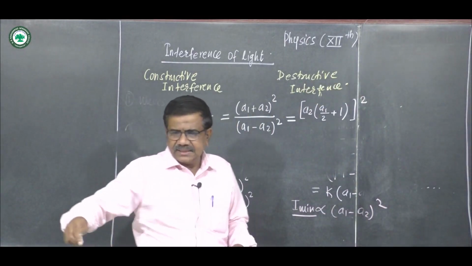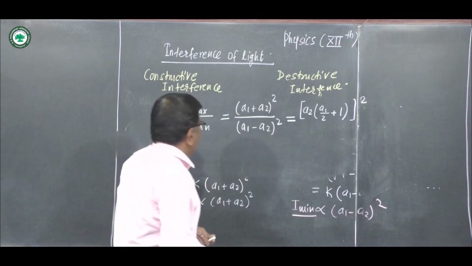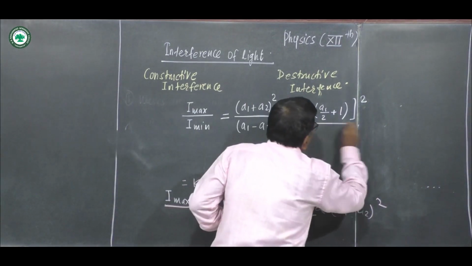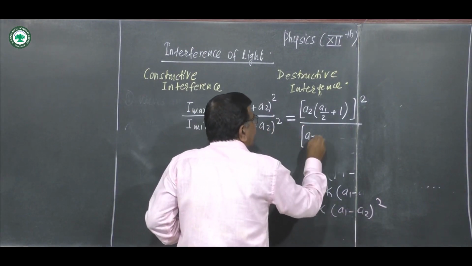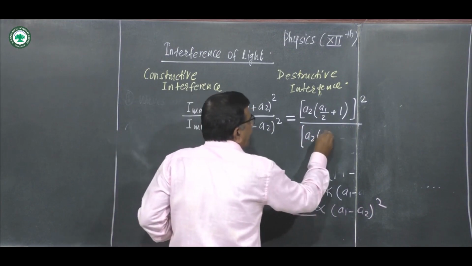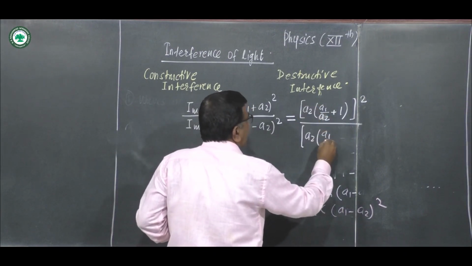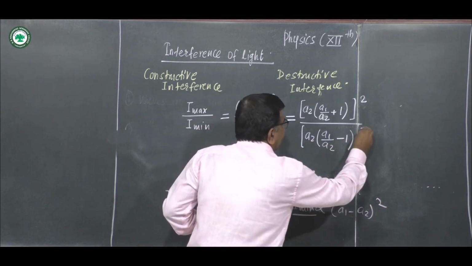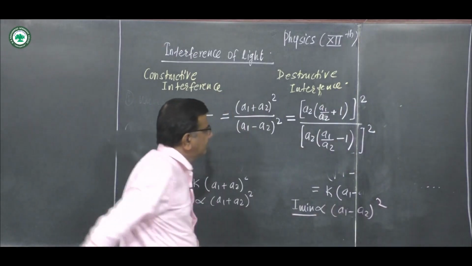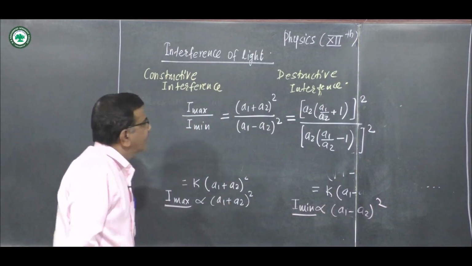A2 in bracket A1 upon A2 plus 1 its square. Similarly here also we take A2 as common: A2 in bracket A1 upon A2 minus 1 bracket square.